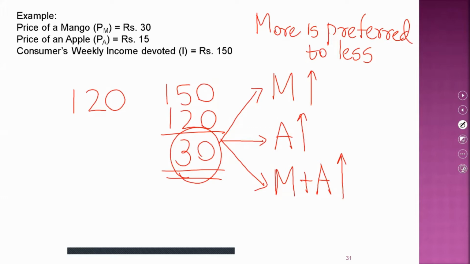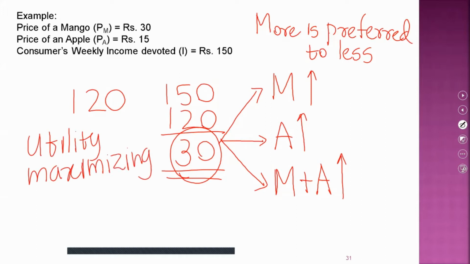That is why we say a utility maximizing consumer always should spend the total budget he or she has. If there is any part of unspent income, unspent budget, that unspent budget will not generate any satisfaction for the consumer. In order to maximize satisfaction, the consumer should spend the total amount of budget he or she has.